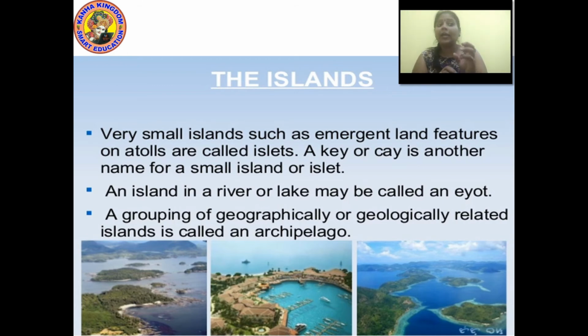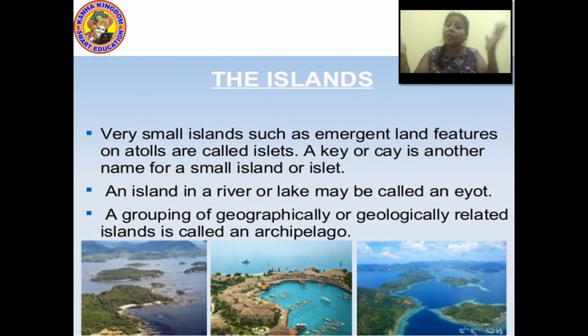Okay, an island in a river or lake may be called an eyot. An island which is in the nearby area of a river, or in between a river or a lake, is called an eyot.